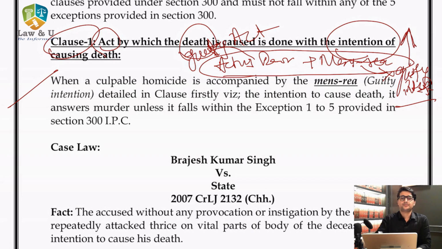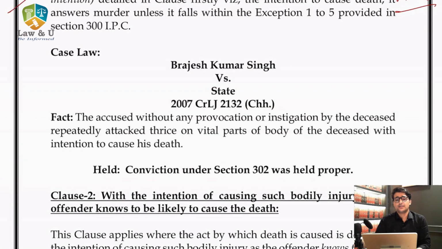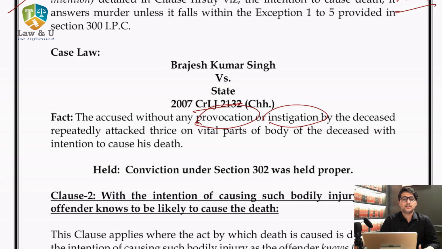Then it is murder. The case law in this is Rajesh Kumar Singh versus State. Now in this case, the accused, without any provocation, जो एक exception है, without any instigation, repeatedly attacked the deceased thrice on vital parts of the body with intention to cause his death. In this case, it was held, yes, it is murder. यहाँ पे intention भी है, यहाँ पे unreasonable degree है किसी को मारने के लिए, then it will fall under section 300 and punishable under section 302. Now this was held proper.